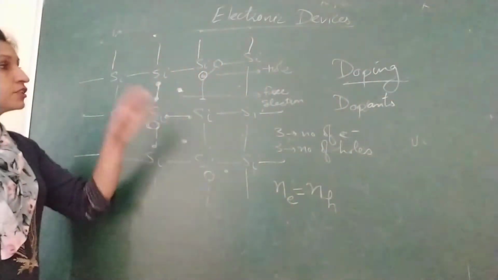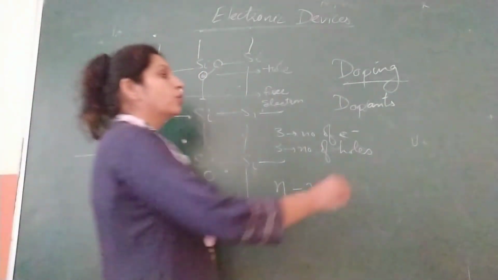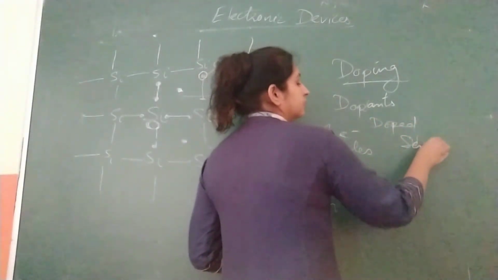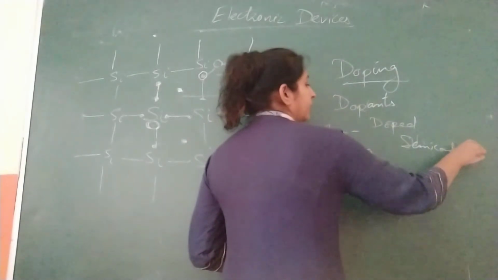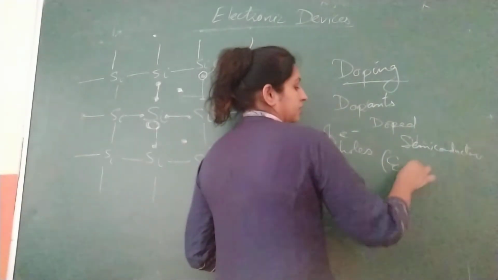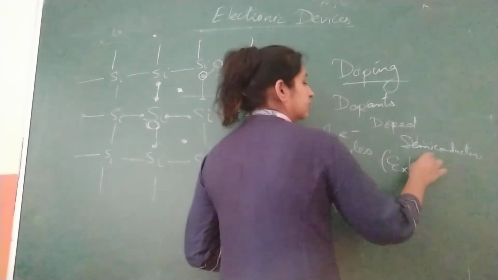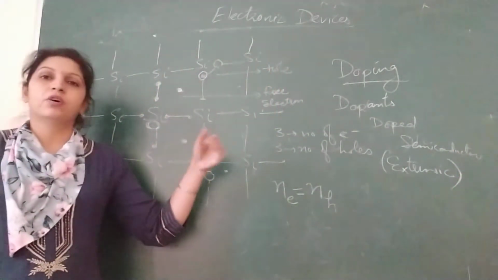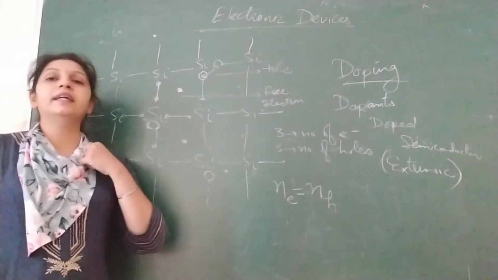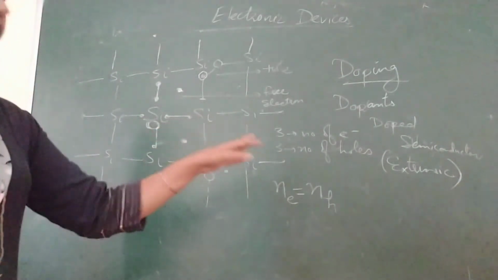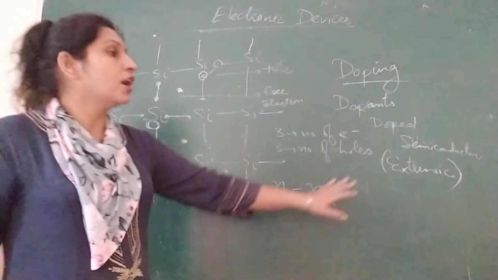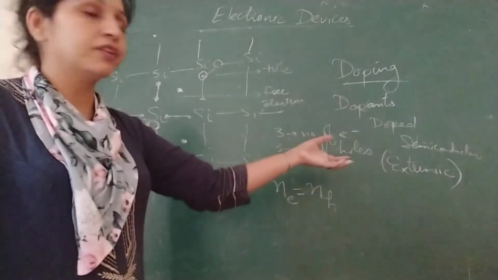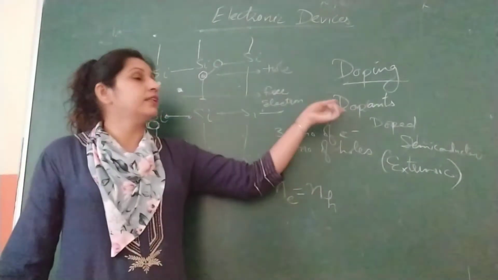And the semiconductors which are formed after that are called doped semiconductors, or they are also called extrinsic or impure semiconductors, as opposed to intrinsic semiconductors. Now we will discuss in detail what extrinsic semiconductors are. There are further types which depend upon the type of dopants.